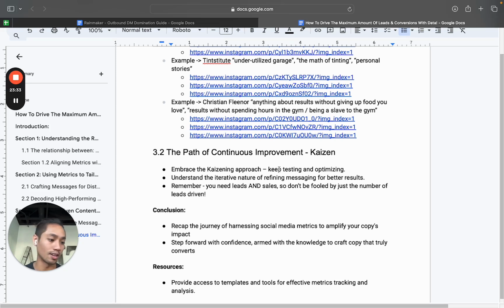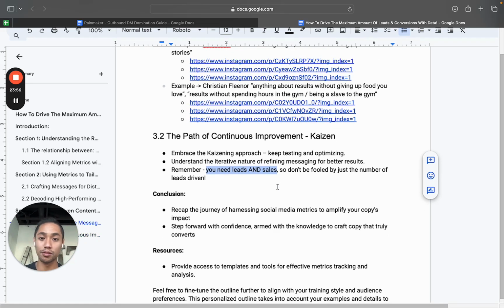And so what I want you to do here is treat every post and everything that we're doing here as a learning lesson for every single one. And let's just focus on getting 1% better at driving leads every single day, right? 1% better at driving leads and getting conversions every single day. And now remember, you need leads and sales. So don't be fooled by the number of leads, right? I can't tell you how many times in the past, we would just focus on getting views and driving leads, and we would drive tons of leads, right? But if half of them are garbage or more than half of them are garbage, then it's kind of pointless for the sales team, right? So really, really important, right?